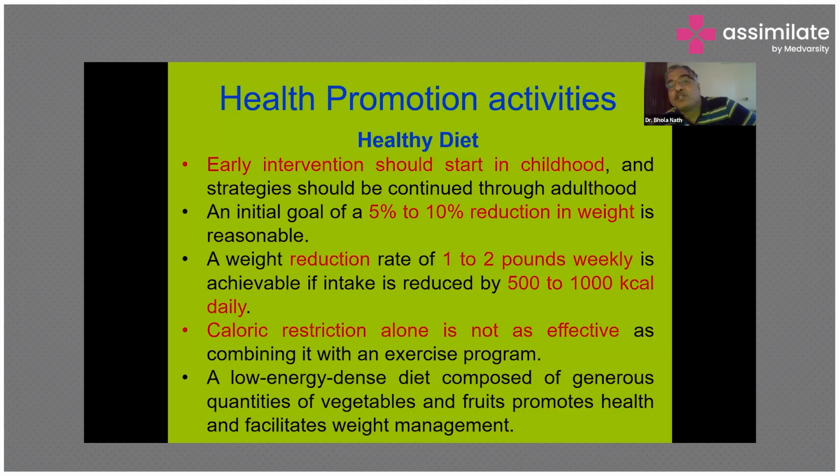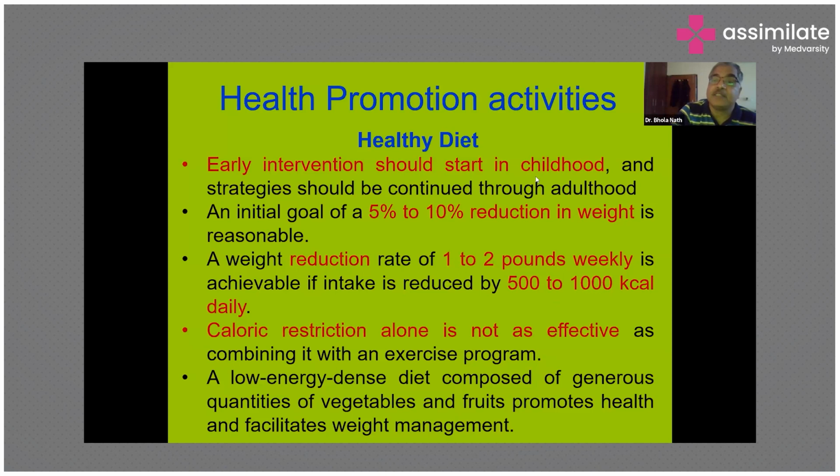If he consumes it for a certain duration of time, it becomes very difficult for him or her to avoid that food, because it becomes his personality. So that's why early intervention should start in childhood.